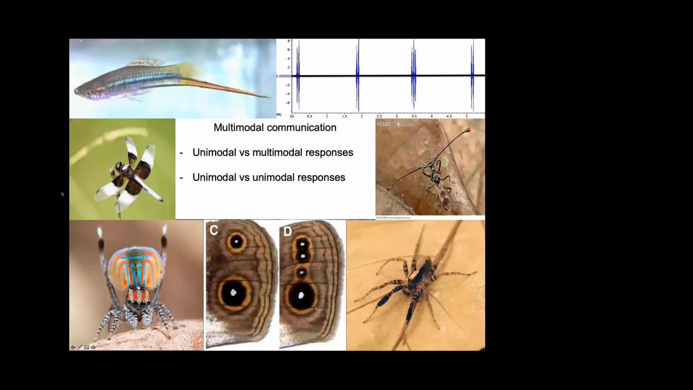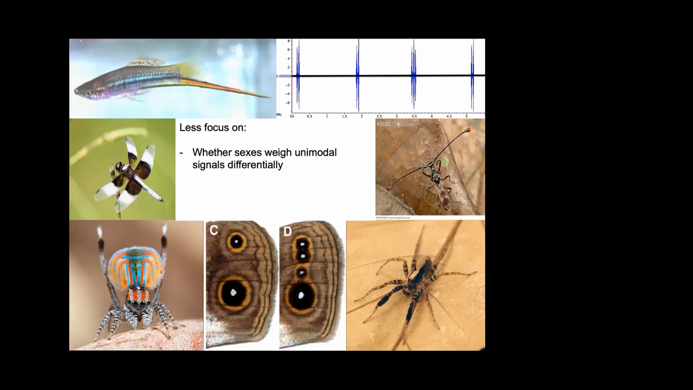Certainly my main research interest is in multimodal communication. And in multimodal communication, we do often compare unimodal versus the full-blown multimodal signal and how individuals respond to that, and also compare how they respond to each of the unimodal signals within that overarching multimodal signal as well. I would go so far as to say that in general, sometimes at least for me, it's difficult to remember that we need to also think about how each of the sexes actually weigh that unimodal signal differentially.